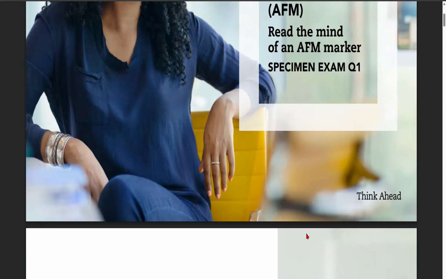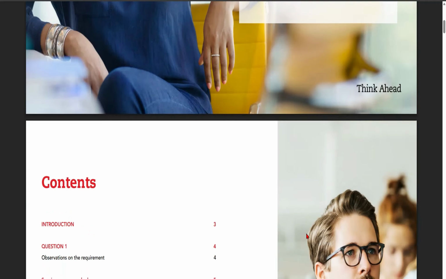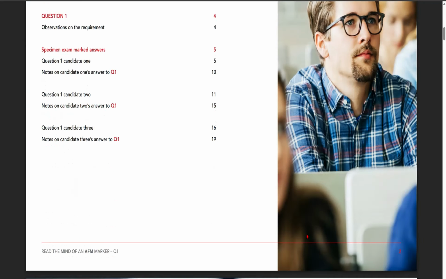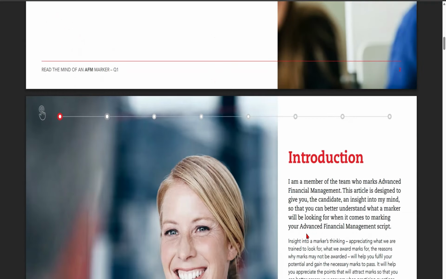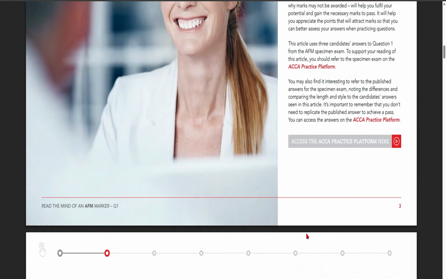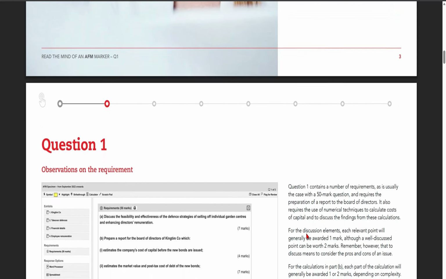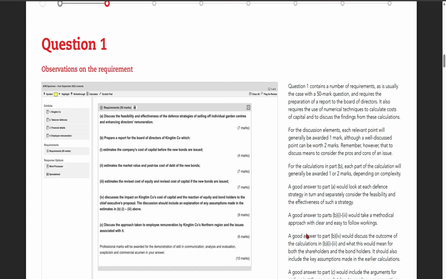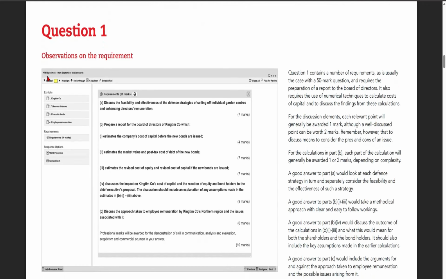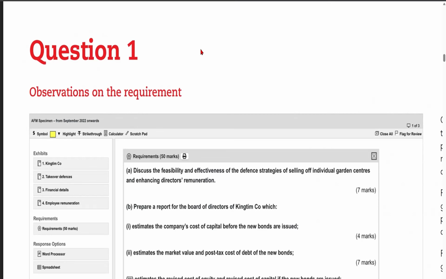I will explain everything. This is for question 1, and you might have gone through this question. You can find this question on the ACCA practice platform as well. This one is from the AFM specimen questions from September 2022 onwards. The question name is King Team. Let me zoom in.